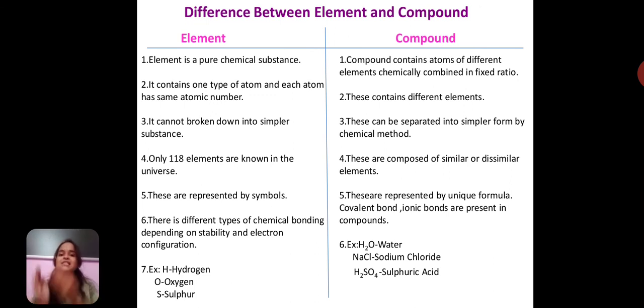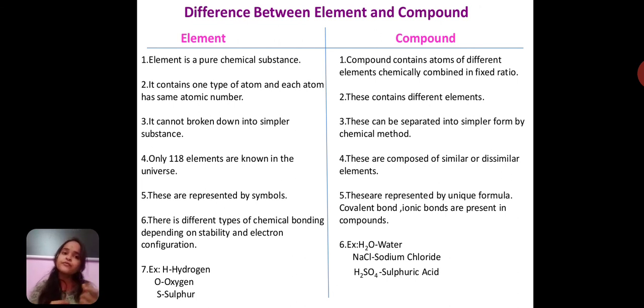That is, C6H12O6 is not a symbol for sugar or glucose. It is just the unique formula of sugar. In order to represent the formula, we take C6H12O6. That is, their composition is taken with their fixed ratio to form a formula. So compounds do not have symbols, but they have a formula.